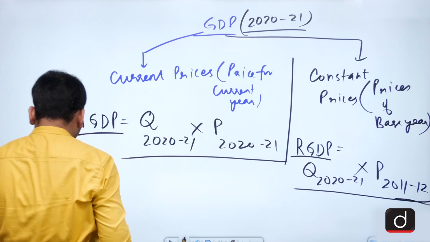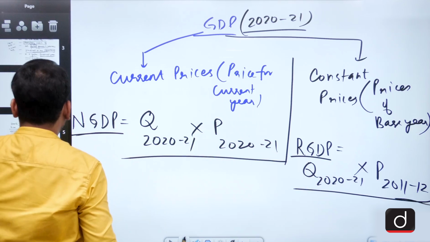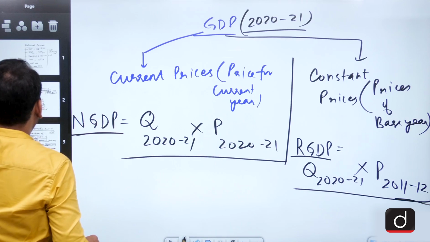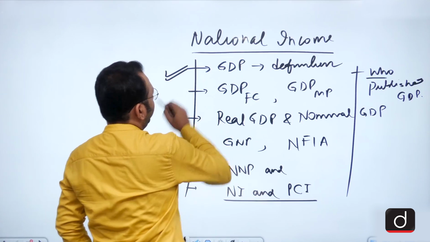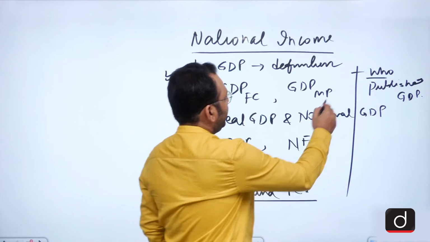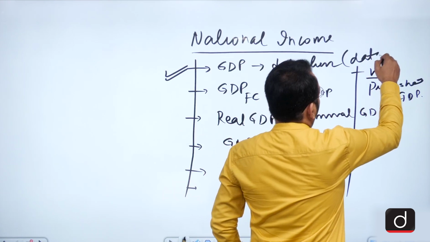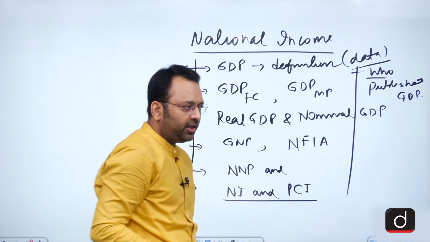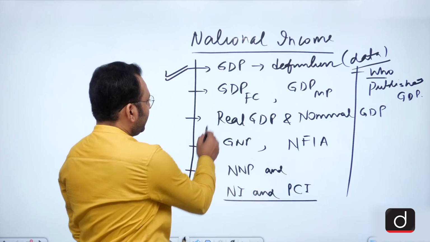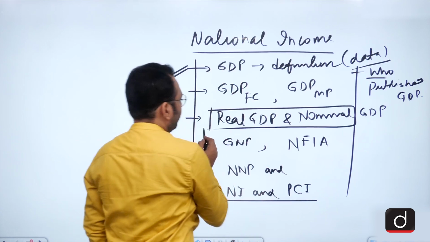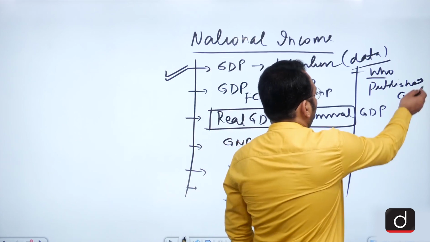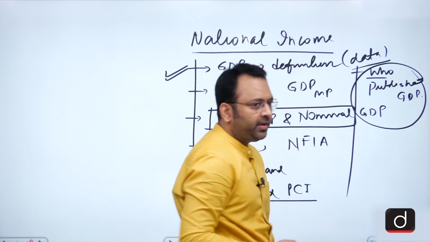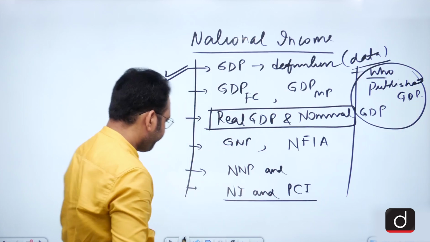Now friends, we proceed ahead to some more concepts about the GDP. We have so far covered the GDP definition and of course the data for India and the world. We have seen the real GDP and the nominal GDP. Before going ahead, let's see who publishes the GDP data and what is the frequency.